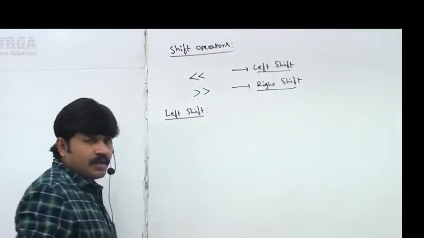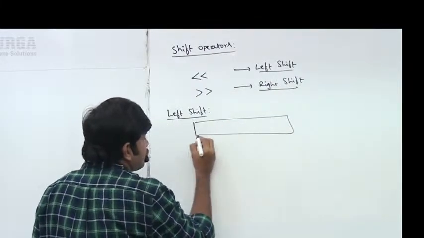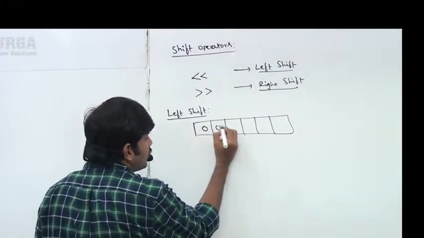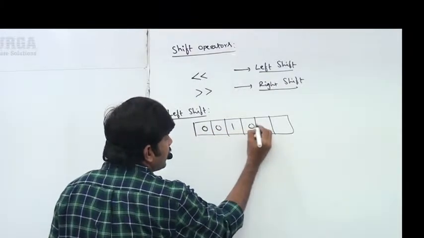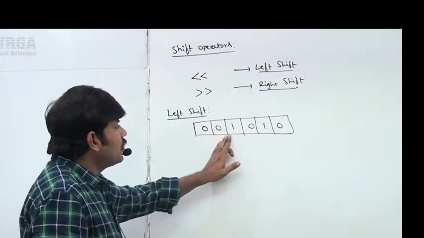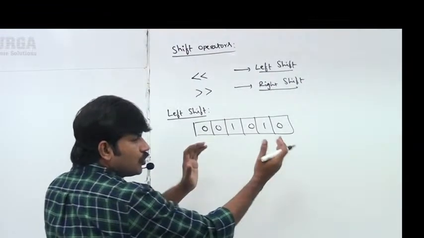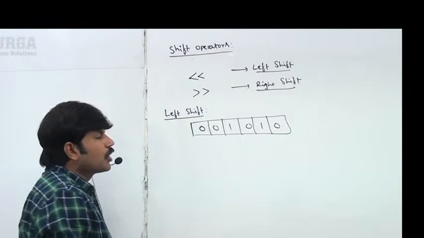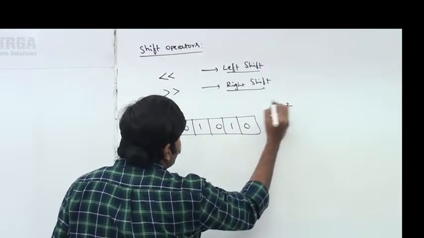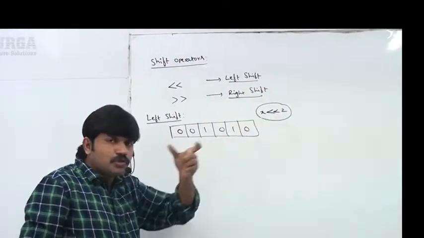Observe carefully. Here assume I have some number. Don't worry about its value, I will explain with a meaningful example. Just get the basic idea. Now I want to shift these bits 2 cells to the left. Assume some x left shift by 2. So can you please shift the bits of x by 2 bits?